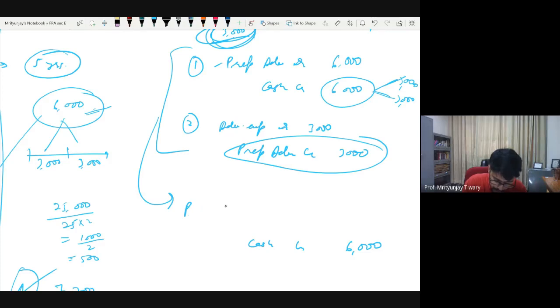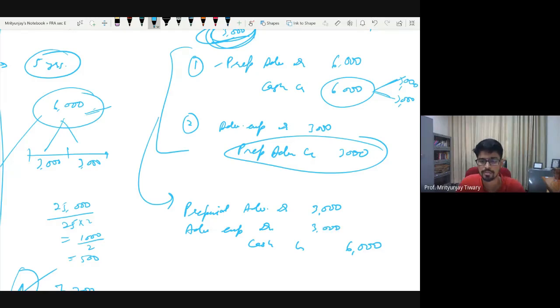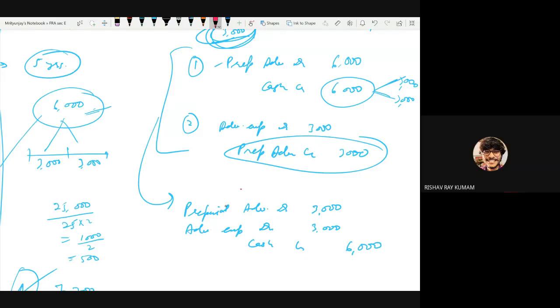Prepaid advertisement debit 3,000 and advertisement expense debit 3,000. ये समझ में आया? This is clubbing 1 and 2. Let us prepare a T account for this. Let me use another color for this one.